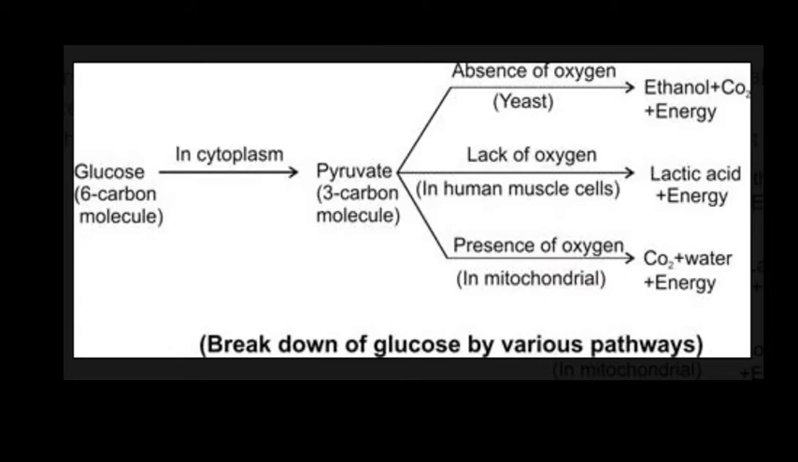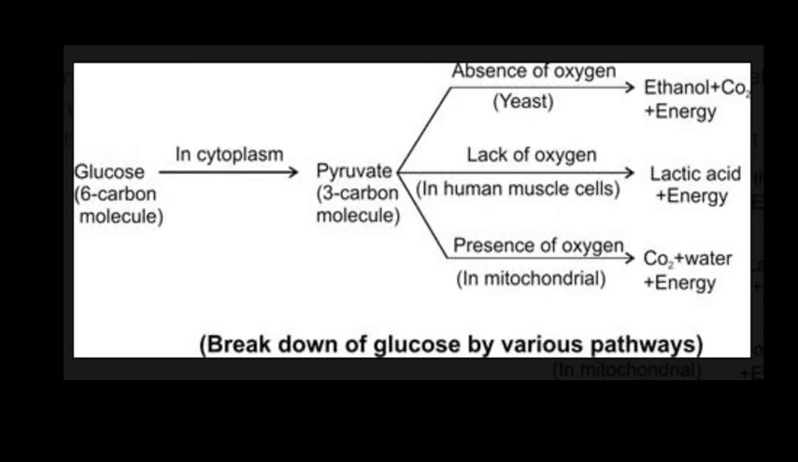So what is anaerobic respiration? In anaerobic respiration, in the absence of oxygen, pyruvic acid is converted either into ethyl alcohol or lactic acid. Ethyl alcohol is usually formed in anaerobic respiration in microbes like yeast or bacteria, and lactic acid is formed in some microbes as well as in muscle cells.